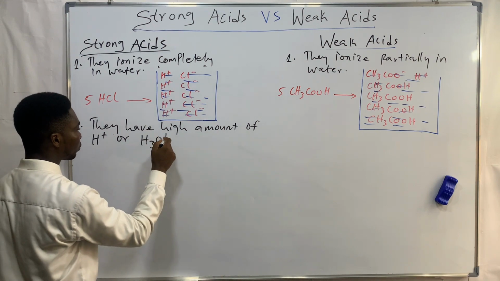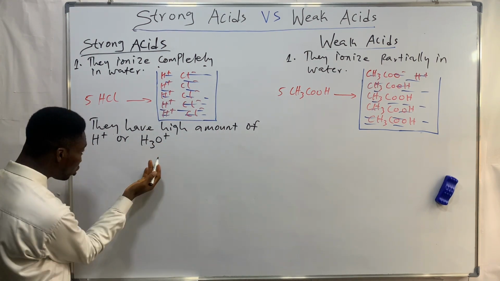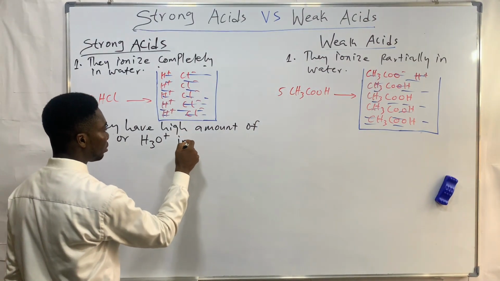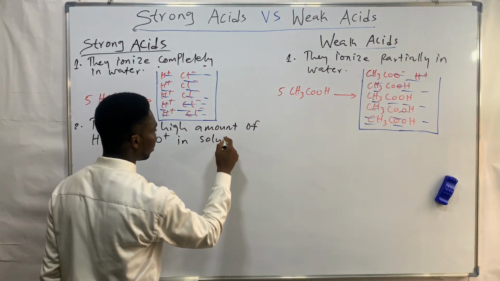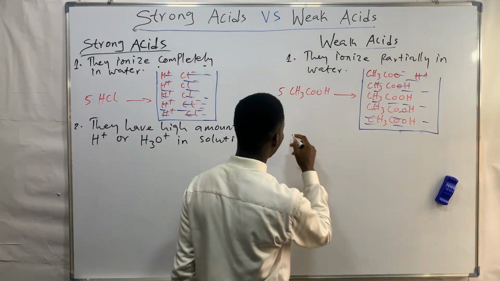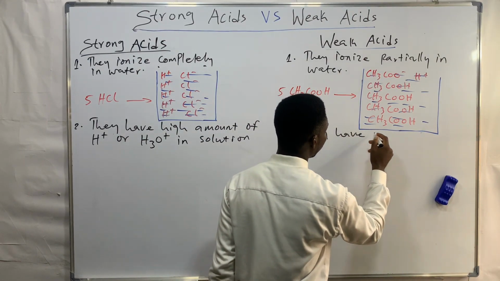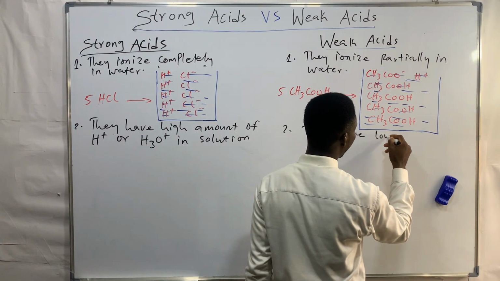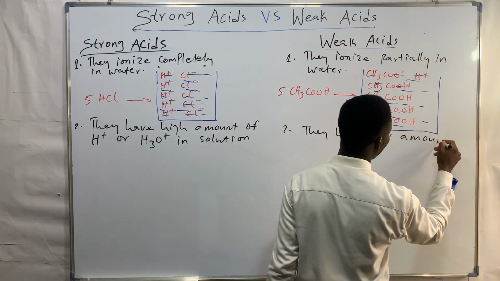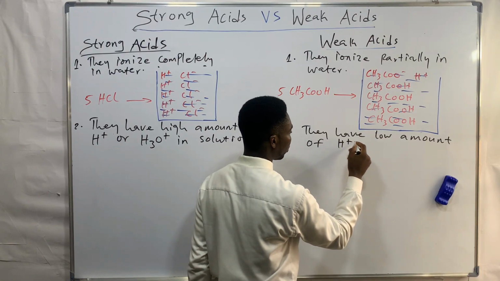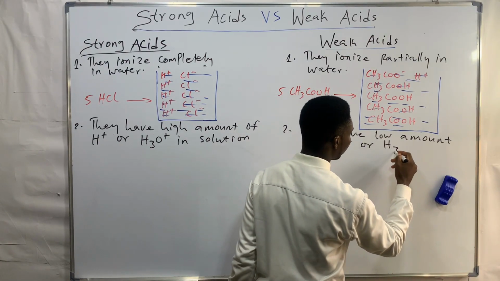Weak acids have a low amount of H plus or hydronium ion in solution.